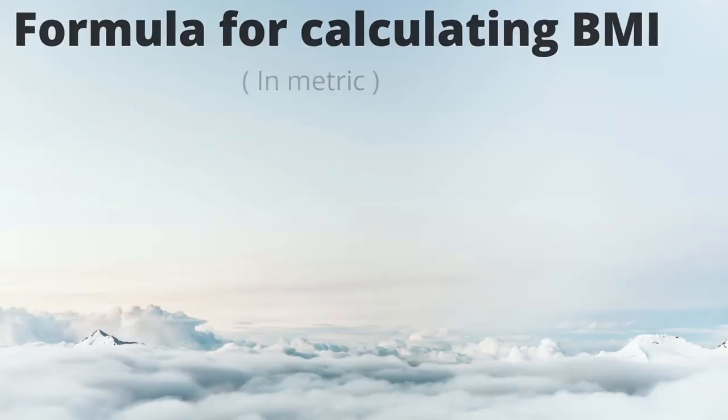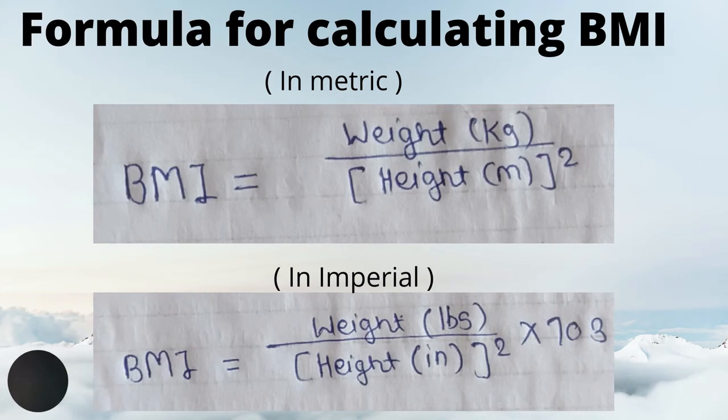Then, the formula for calculating BMI, that is body mass index, in metric units is BMI is equal to weight in kilogram divided by height in meters squared. Or the formula for calculating body mass index in imperial units, that is BMI is equal to weight in pounds divided by height in inches squared into 703.